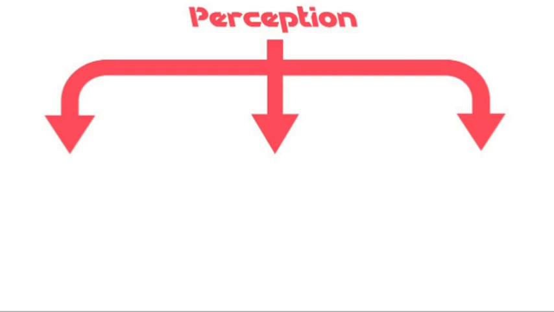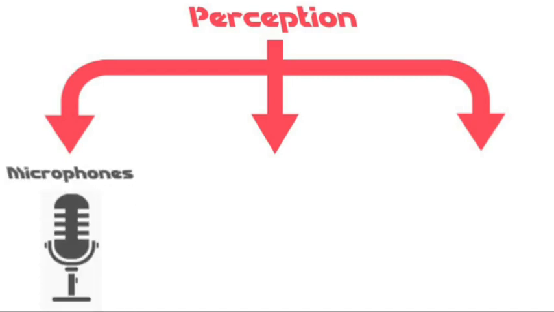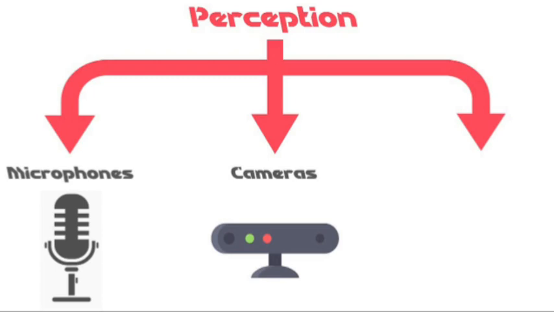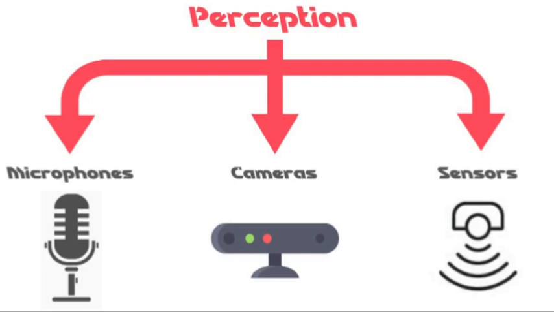Perception is basically sensing the atmosphere. So it could be a microphone so that I can hear what the audience is saying, a camera to observe the environment, to see what's going on around the robot itself, or to classify some objects based on their shapes, their colors, and so on. And finally, basic sensors such as a temperature sensor to sense the temperature, pressure sensor, ultrasonic sensor, IR sensor, and the list goes on. So perception is basically about sensing any quantity by any means.